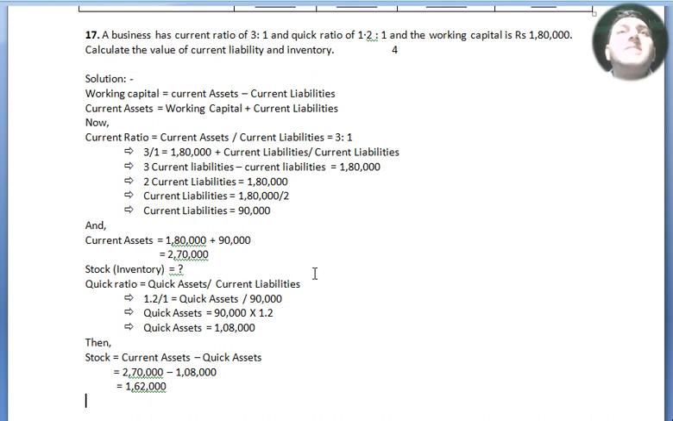Now cross multiplication, quick assets equals 90,000 into 1.2. So quick assets equals 1,08,000. Then stock equals current assets minus quick assets. Here we got 2,70,000 minus 1,08,000. We got 1,62,000 of stock.